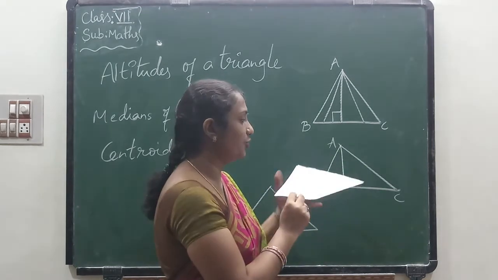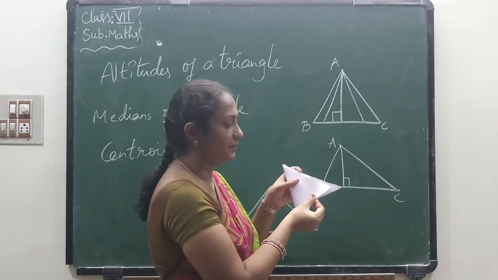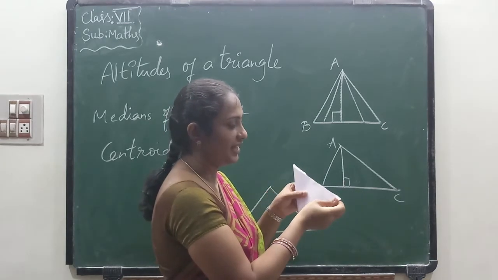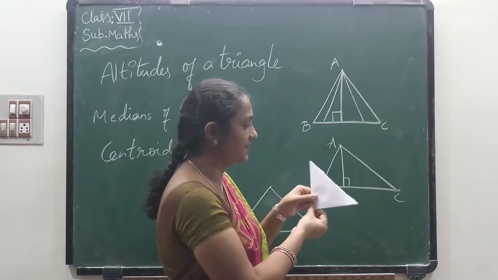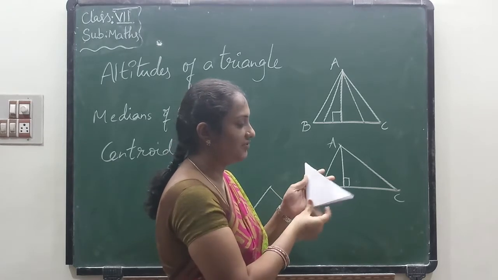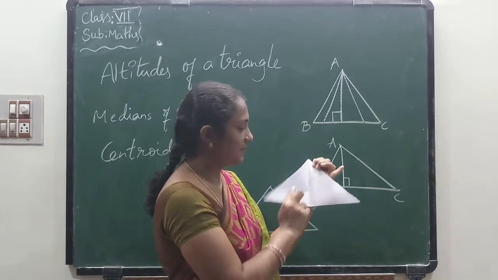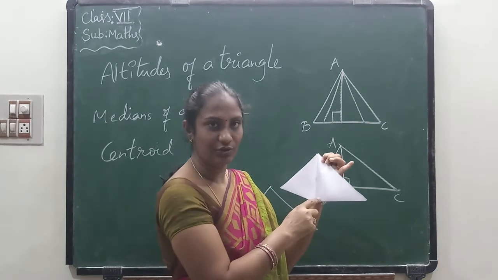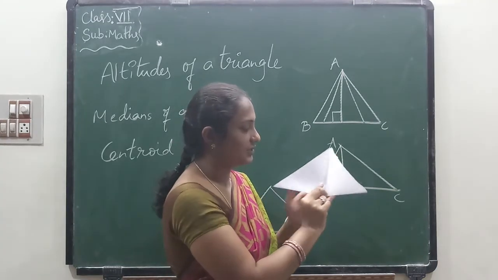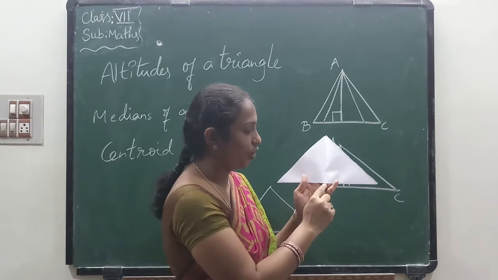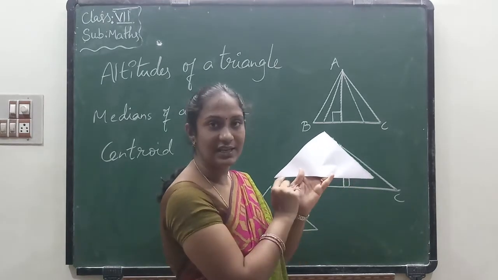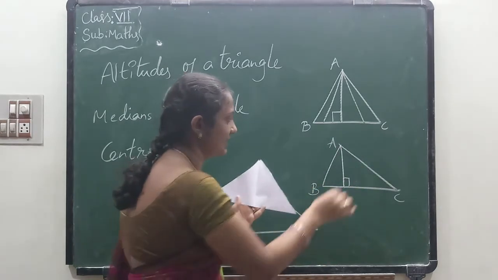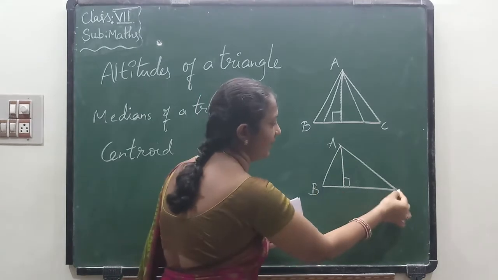From A, I am closing the paper. Now when I am folding the paper, we can observe one line segment. Yes or no? We can observe a line segment. So this is the median line.